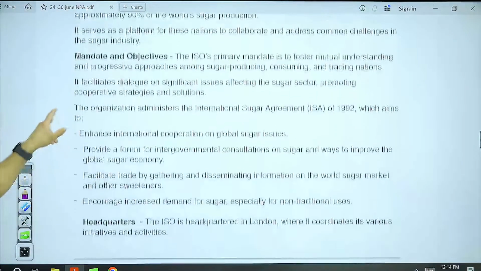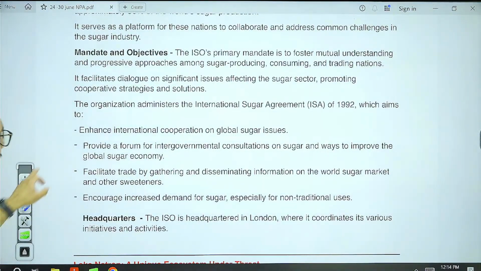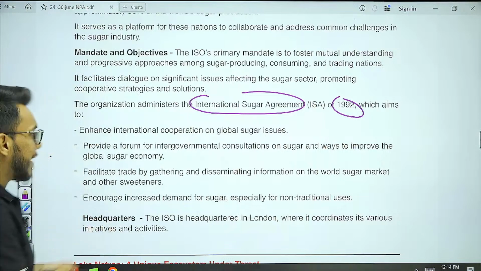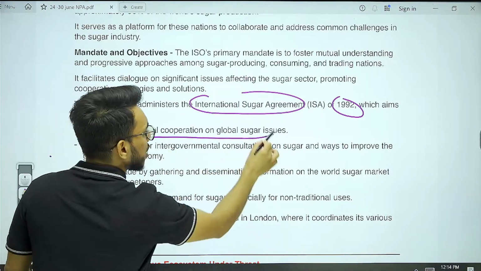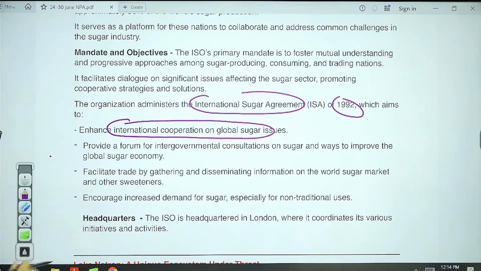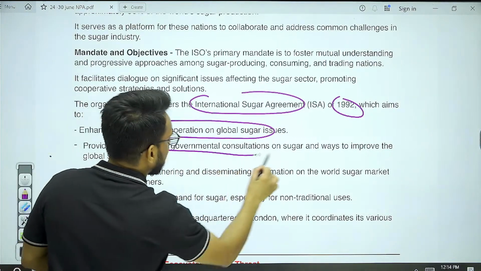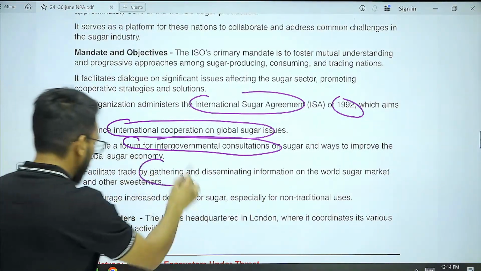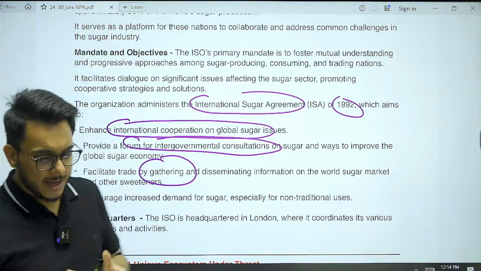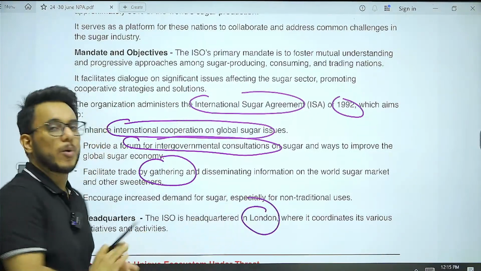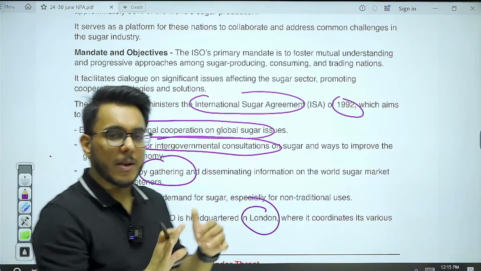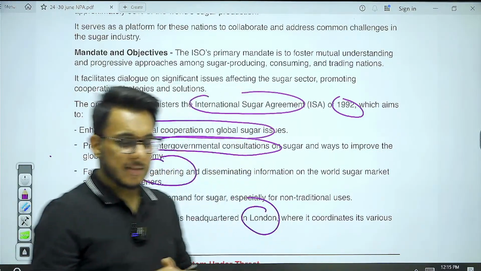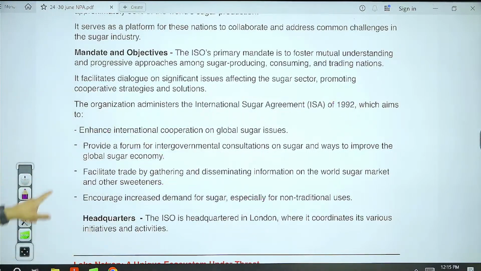Now this particular ISO, what it does, it administers the International Sugar Agreement of 1992. It aims to enhance international cooperation on sugar related issues. It is a forum for intergovernmental consultation on sugar, how to improve the accessibility, information, knowledge, all it is shared. Where is the headquarter? Headquarter is in London. This year meeting is being hosted by whom? This year meeting is hosted by India. Fine. So I hope that this is clear to all. Now, moving on to next article.